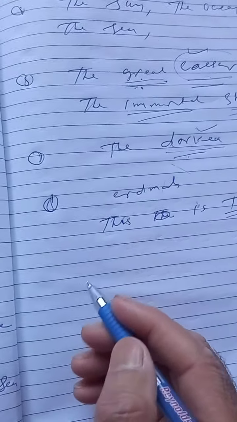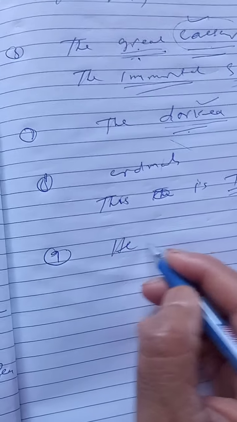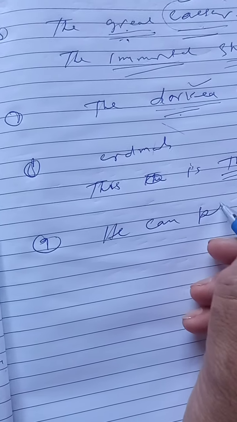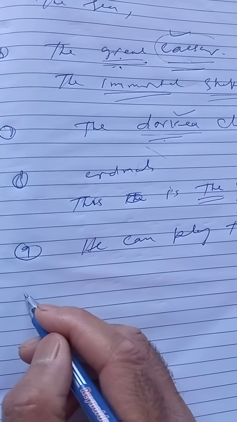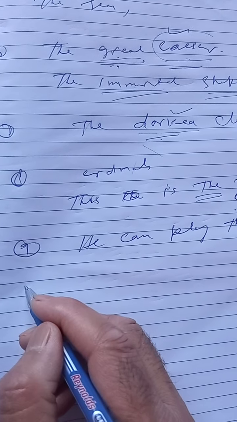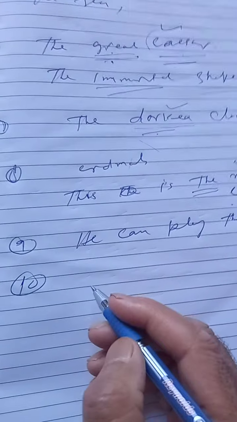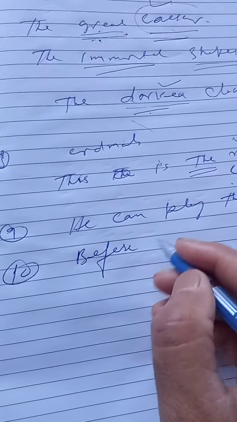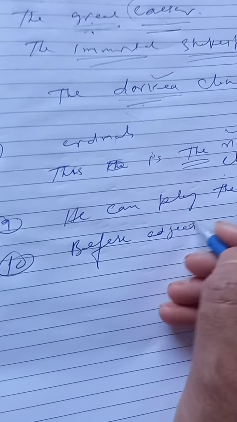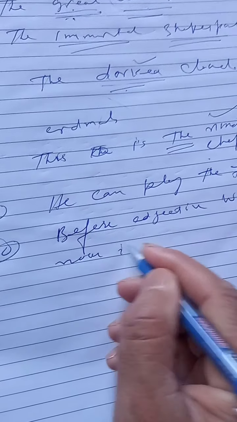Okay. Nine: we can use it before some musical instruments. He can play the flute. Okay, beta. We can use it before certain adjectives when the noun is understood. Before an adjective, but when the noun is understood.